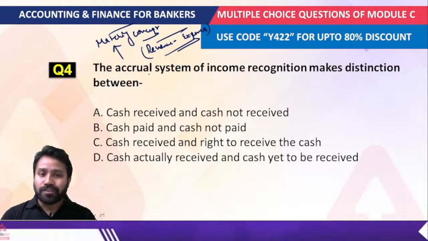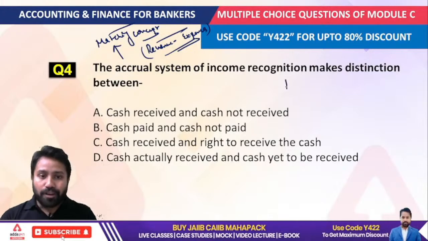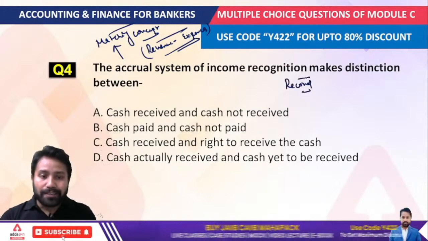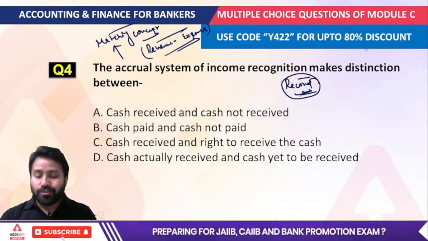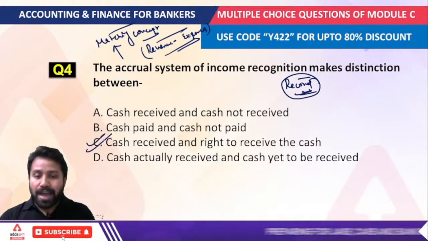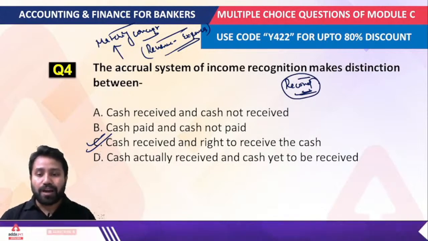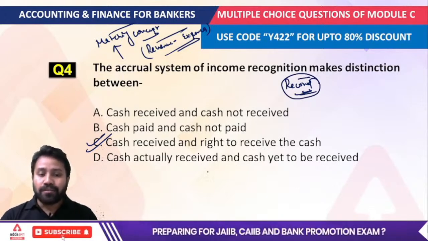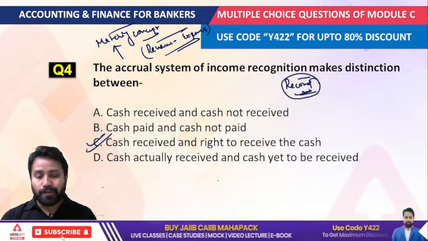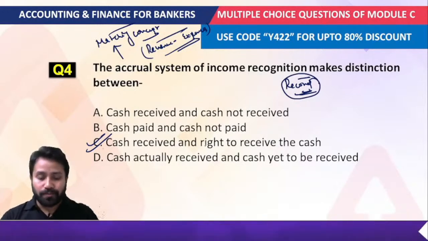So the accrual system of income recognition is all about recording the revenue when it is earned. So it is about the cash received and the right to receive the cash. Okay, that would be the answer to this question: cash received and right to receive the cash. That would be your answer for this question, right? The accrual system of income recognition. Next question.